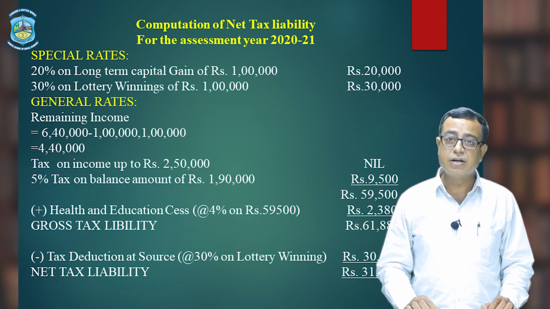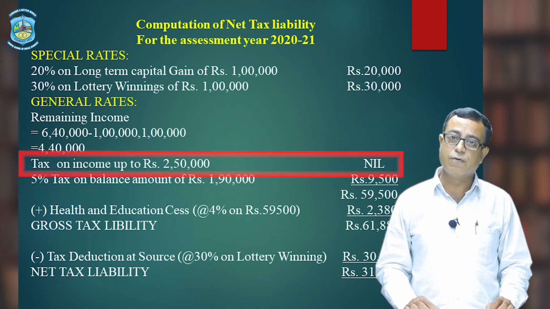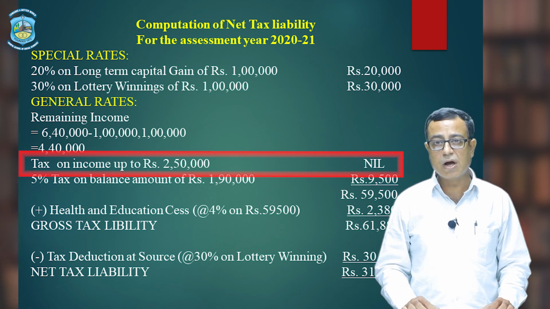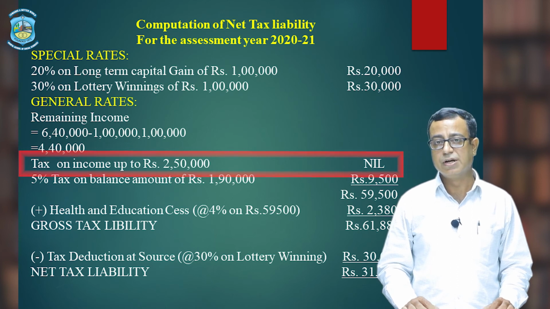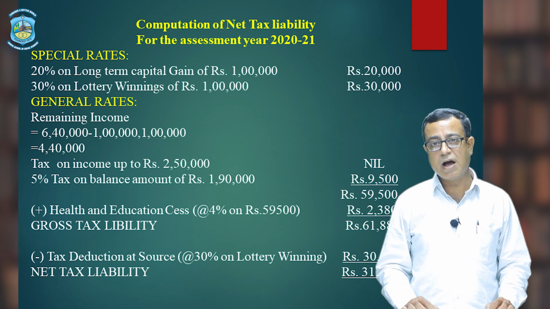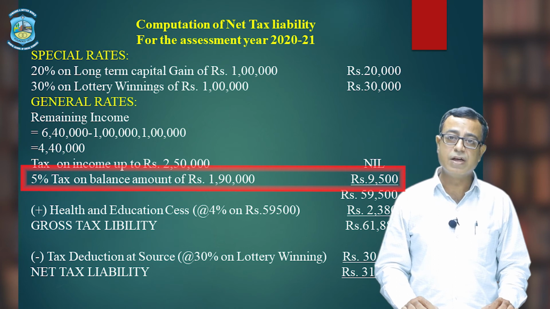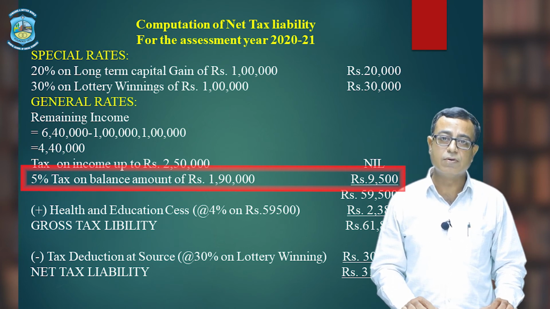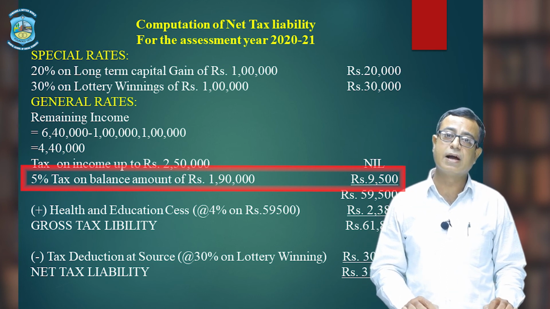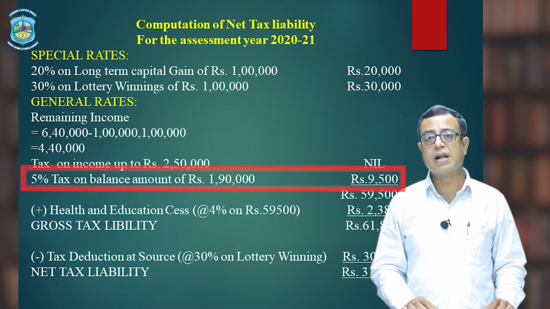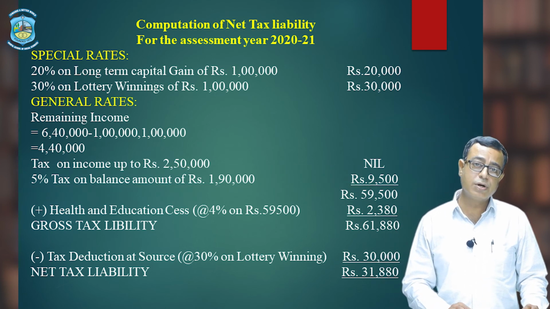Now, we have to charge tax on this 4 lakh 40,000 at normal rates or general rates. What is general rate for a simple individual person? Up to rupees 2 lakh 50,000 tax liability is nil because 2 lakh 50,000 is the exemption limit. More than 2 lakh 50,000, what amount we have? It is 4 lakh 40,000 minus 2 lakh 50,000 rupees. Now, we have a figure of rupees 1 lakh 90,000. What is the tax rate on this 1 lakh 90,000? It is definitely 5% of 1 lakh 90,000, that will give you rupees 9,500.